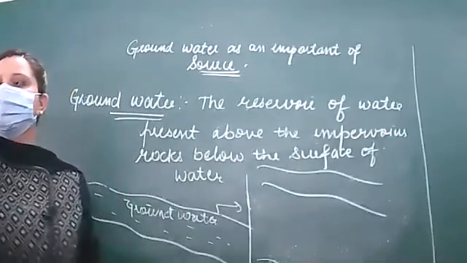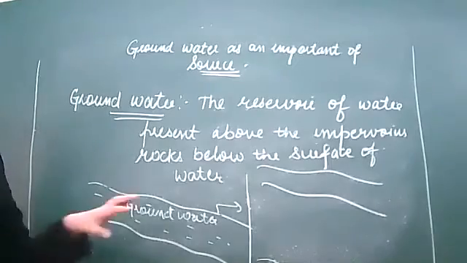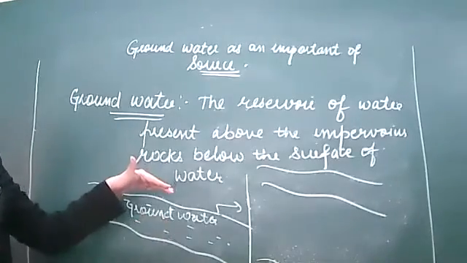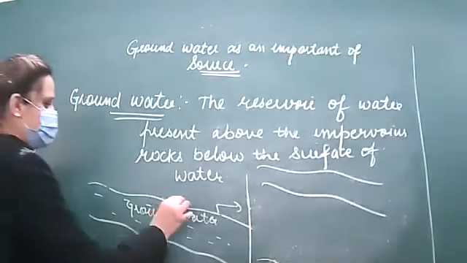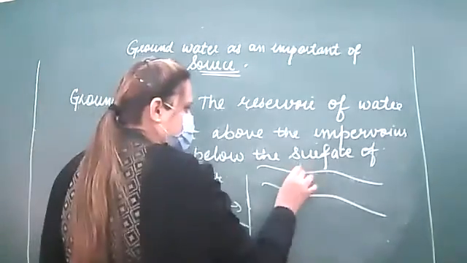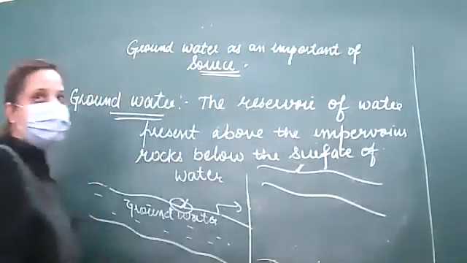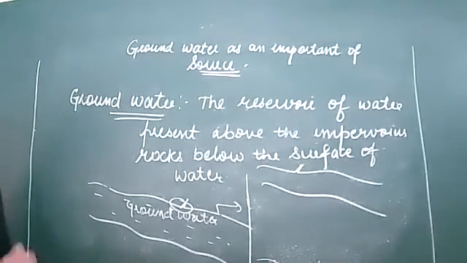The water table can vary from place to place. कई जगह पे ये बहुत ऊपर भी हो सकता है, बहुत नीचे भी हो सकता है. So this upper limit we call the water table. And this water table basically decreases in the summers. क्यों डिक्रीज कर जाता है?